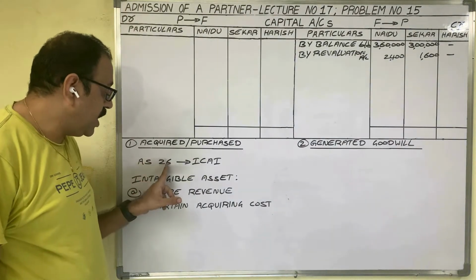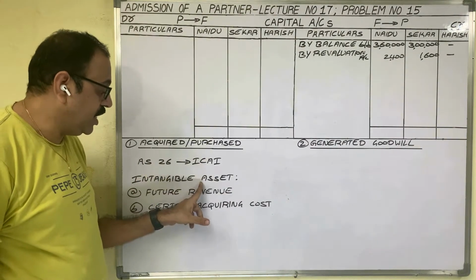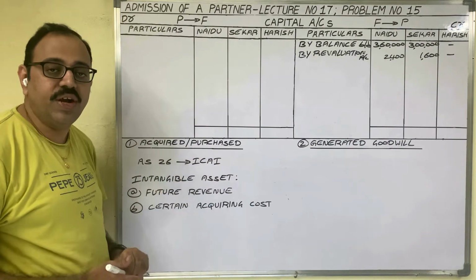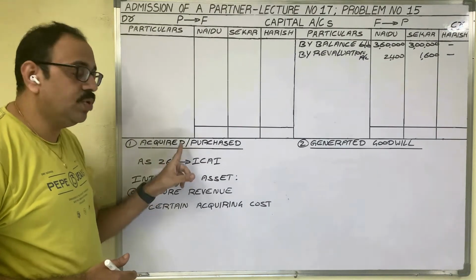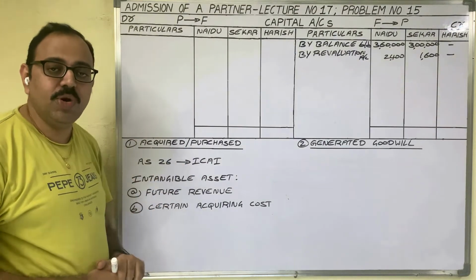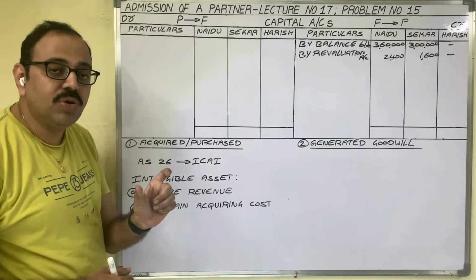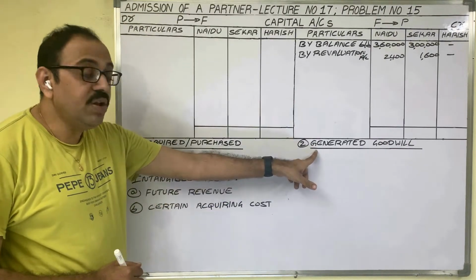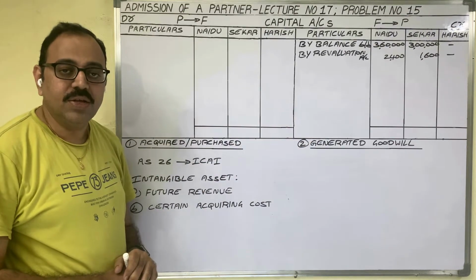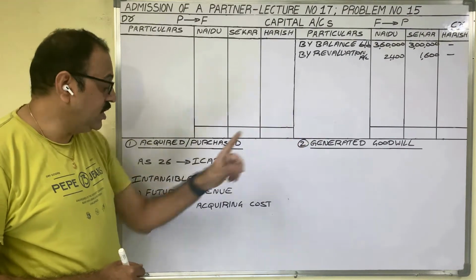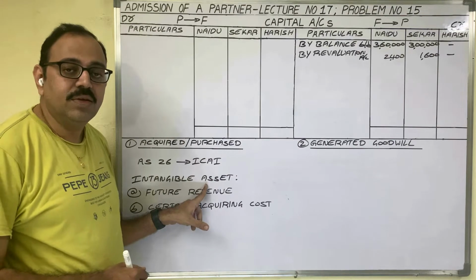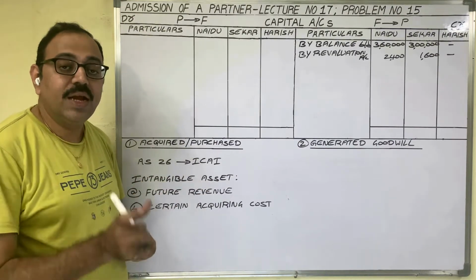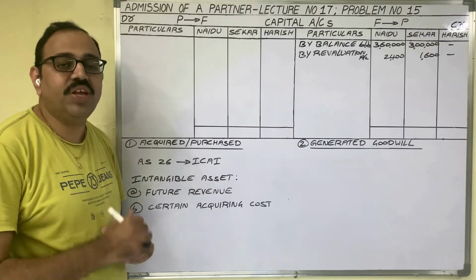As per Accounting Standard 26 on intangible assets, which is issued by the Institute of Chartered Accountants of India, only purchased goodwill is to be recorded in the books. Means purchased goodwill we can show in the balance sheet as an asset. Generated goodwill we should not show in the balance sheet because goodwill is an intangible asset. To record any intangible asset in the balance sheet, that asset should contain two features.